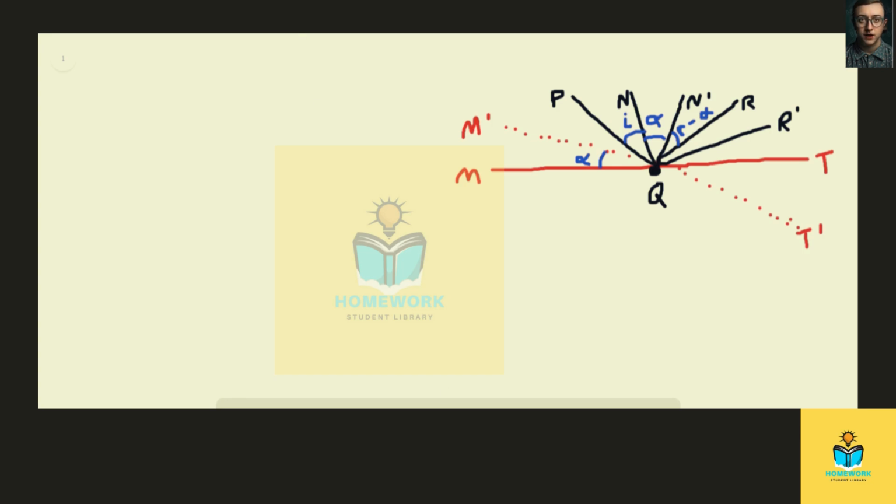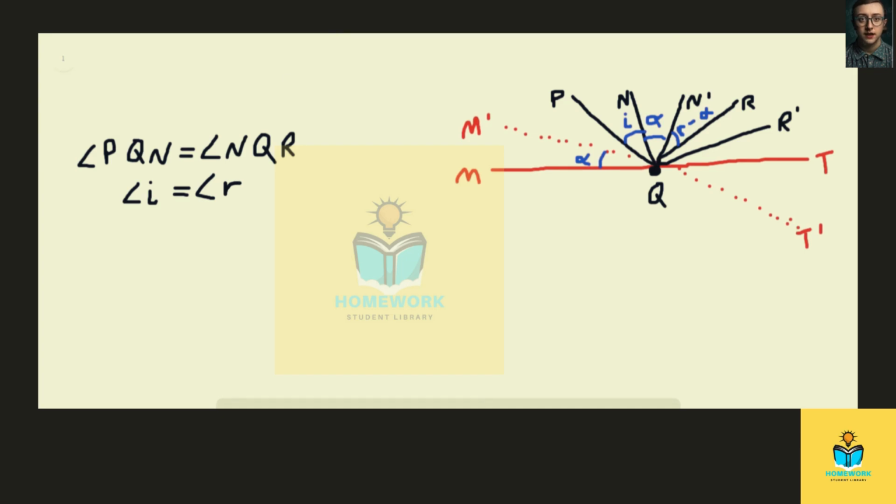So when ray PQ, which is the incident ray, P to point Q here, point Q is where everything is meeting. So when ray PQ is reflected in the QR direction, we have angle PQN is equal to the angle NQR. Or in other words, the angle of the incident is equal to the angle of the reflected.